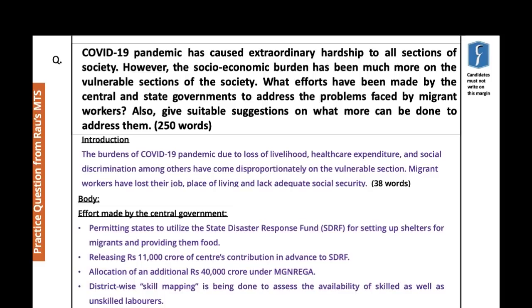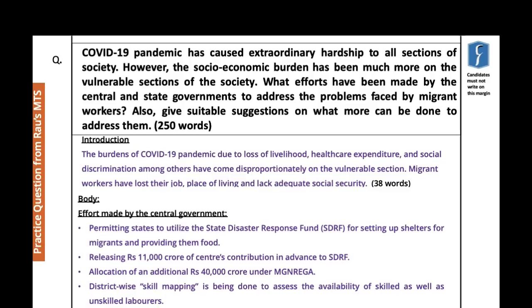Now, how do we answer the question? Let us look at the introduction that we've written for ourselves. The burdens of the COVID-19 pandemic due to loss of livelihood, healthcare expenditure, and social discrimination, amongst others, have come disproportionately on the vulnerable sections. Migrant workers have lost their jobs, place of living, and lack adequate social security.